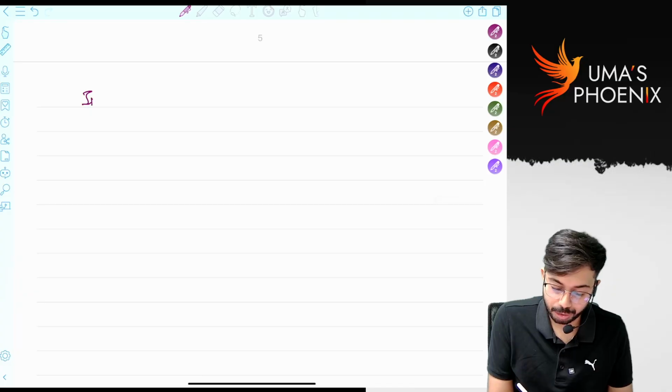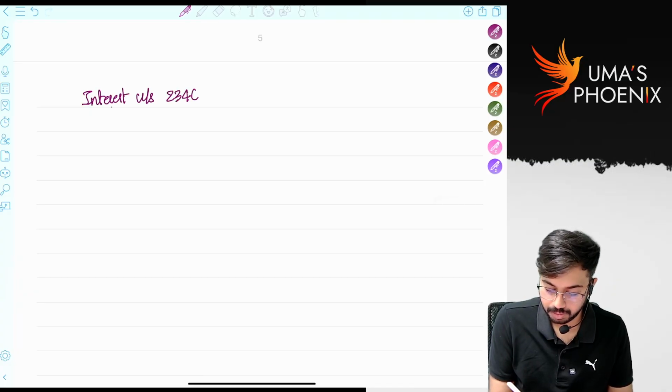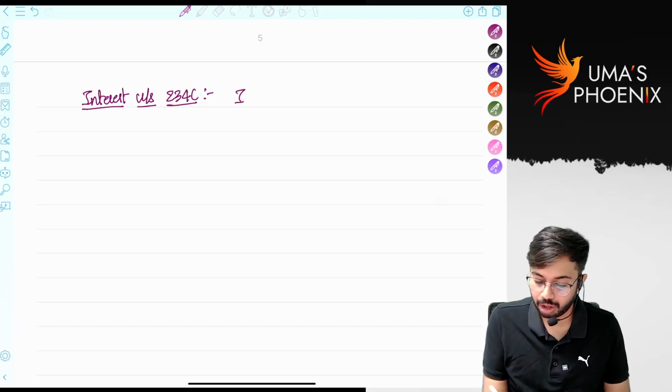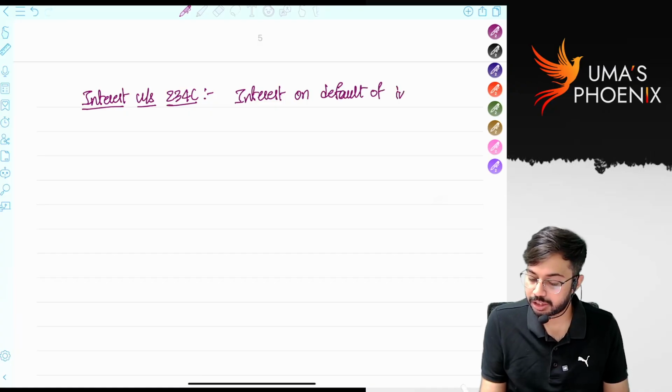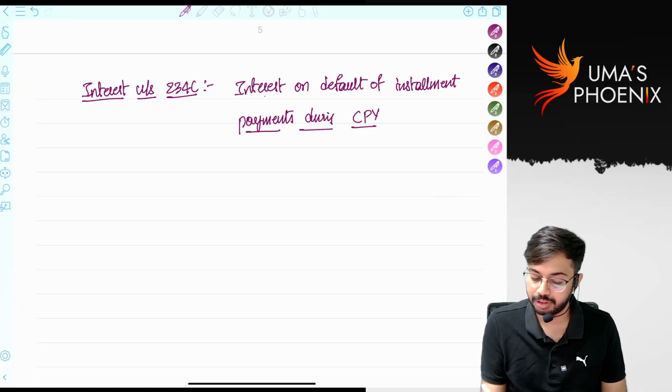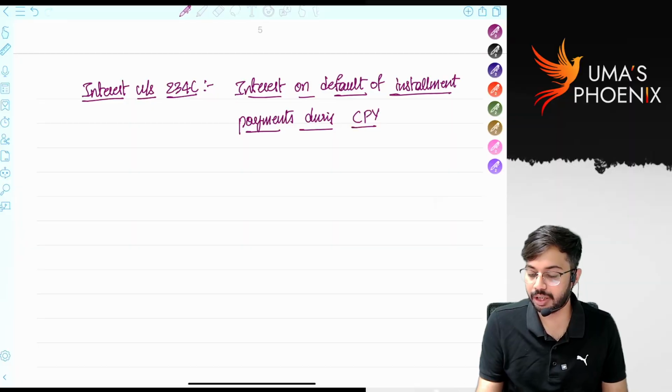Interest under section 234C. Interest on default of installment payments during current previous year.